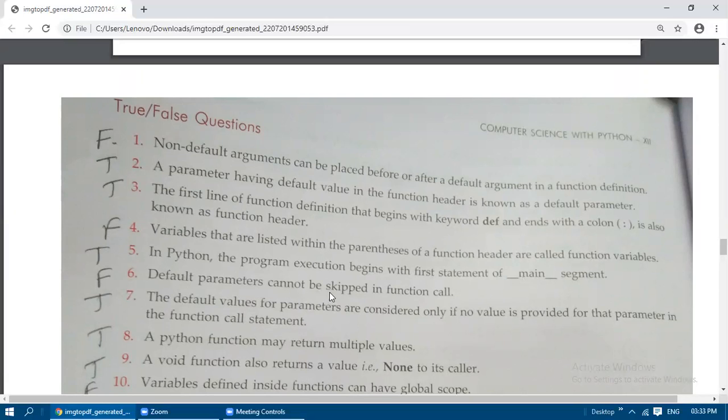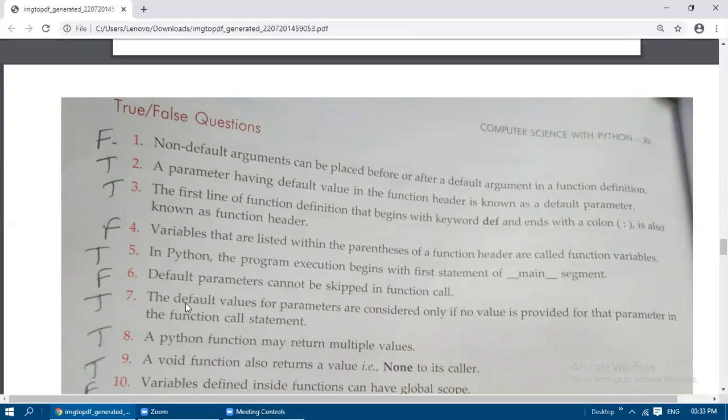Default parameters cannot be skipped? It can be skipped in a function call. Which parameters alone cannot be skipped? Positional arguments and the named arguments, the keyword arguments that will be assigned in the function call only. Positional arguments only cannot be skipped. So default parameters can be skipped because those we are writing in the function header. Keyword arguments we are writing in the function call. Okay. We are assigning the value for the parameters in the function call, that means that is keyword arguments or named arguments.